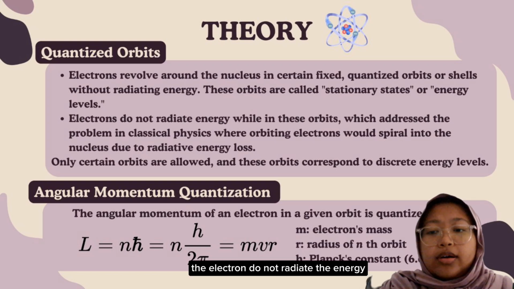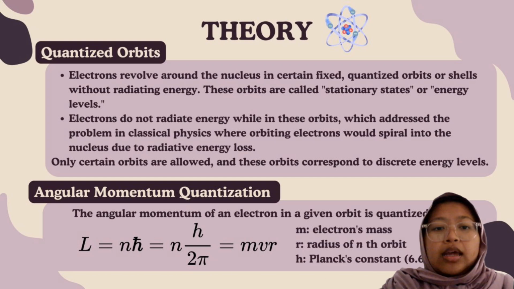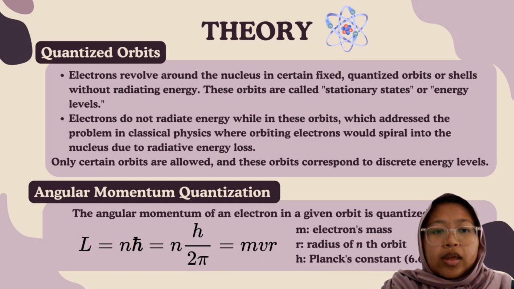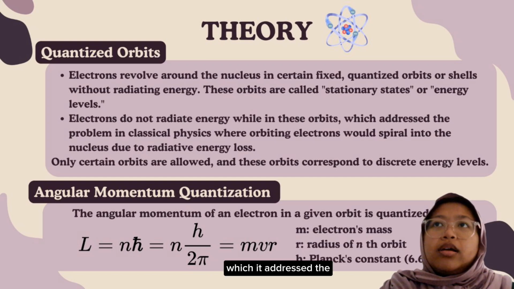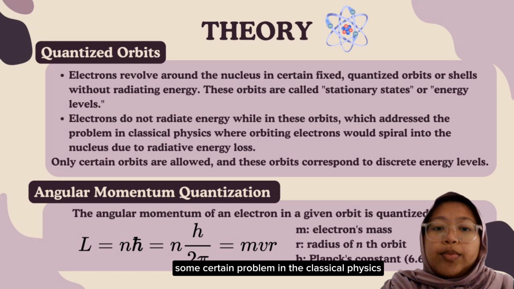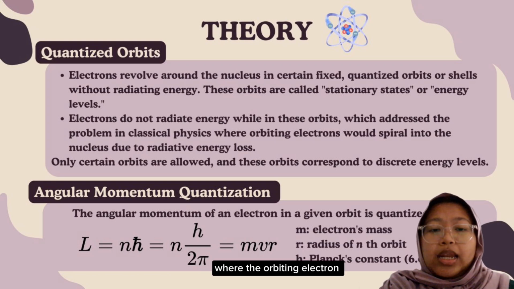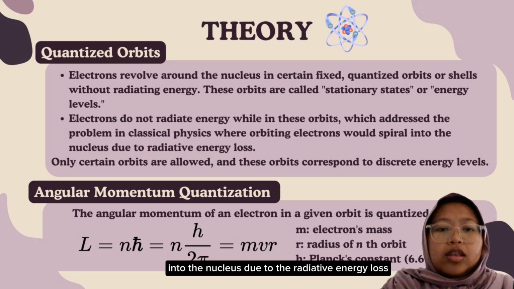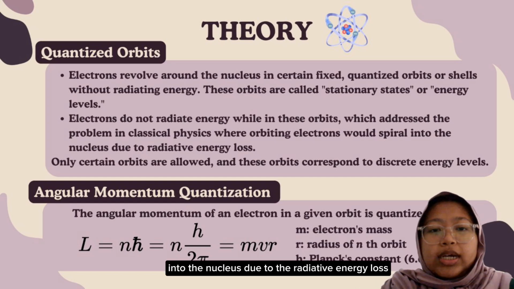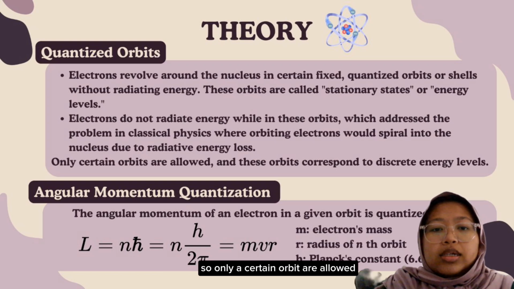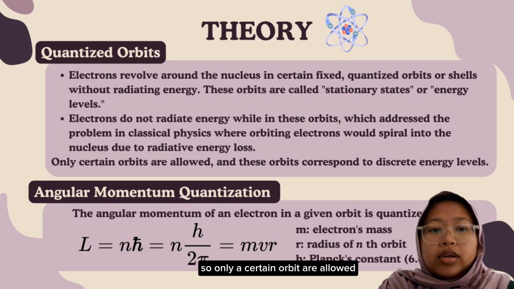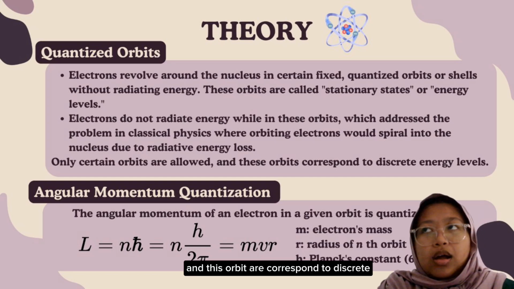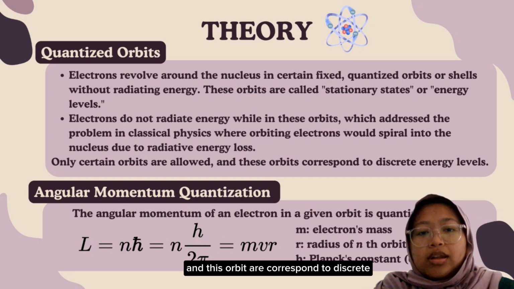The electron does not radiate the energy while in this orbit, which addresses some certain problem in the classical physics, where the orbiting electron will spiral into the nucleus due to the radiating energy loss. So only certain orbits are allowed, and these orbits correspond to discrete energy levels.